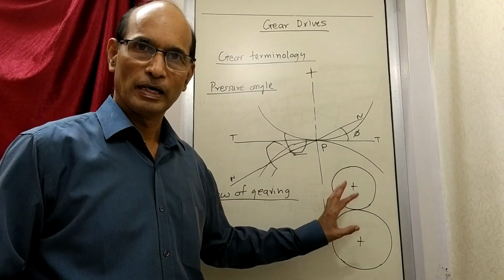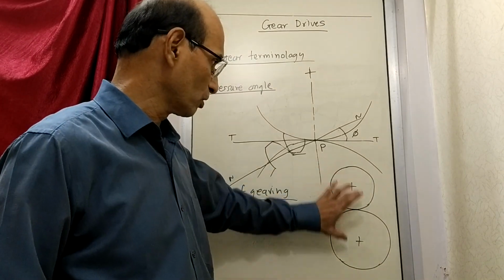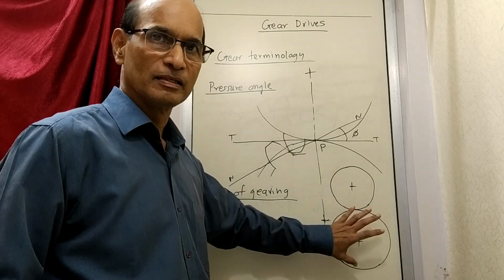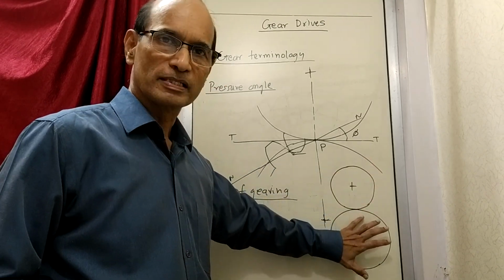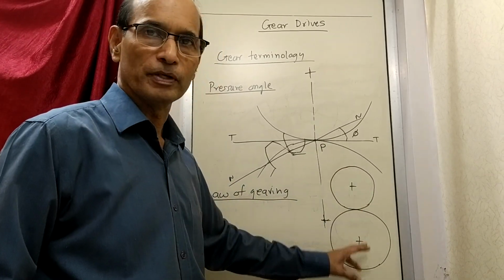Law of gearing. We are trying to understand what is the meaning of law of gearing. Now here we have drawn two discs. They are not gears. At the moment they are discs. Suppose it is a plain disc, and one more disc is there, and we are using this disc for transmitting power from one place to another.